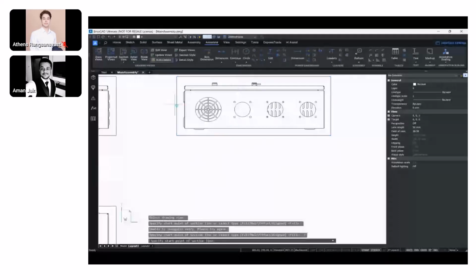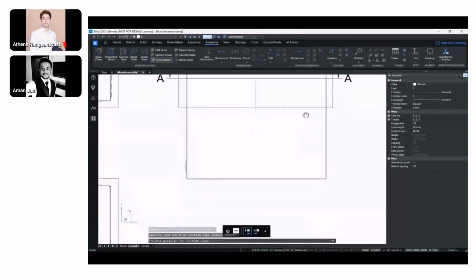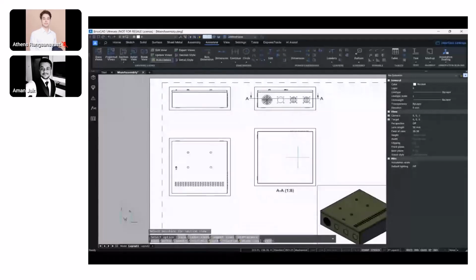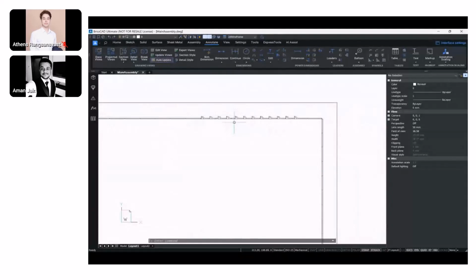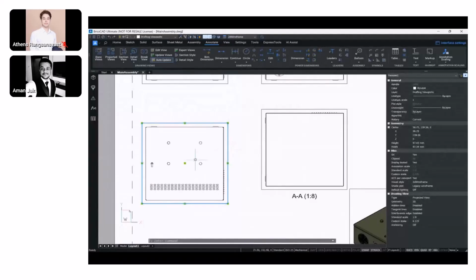right? So let's say if I want to annotate certain, or rather, let's create sections first. So I'm creating a section on the side view placement, a horizontal section as well as a vertical section, and we'll see how the section behaves, right? We can enable a lot of other geometries as well, how the hidden lines are going to be visible, how the tangent lines are going to be visible. So the user has all the control over all these parameters from a properties tab. We can even change the type of views or projections that we need to use, if it's a third angle projection or the first angle projection that we need to use inside our drawing. So let me just make this in line with the view that I've placed.